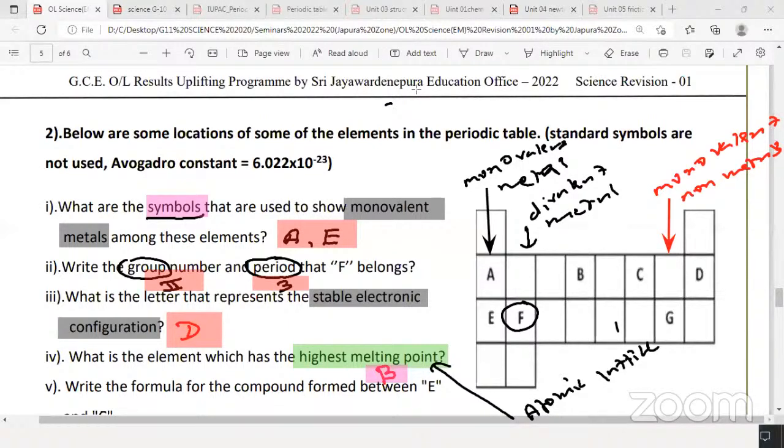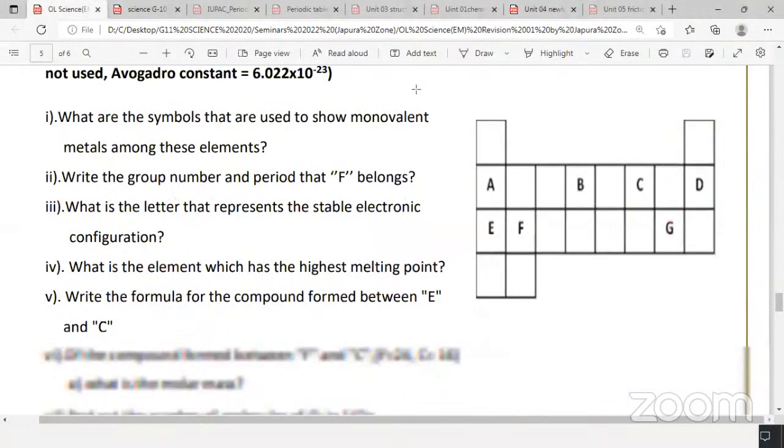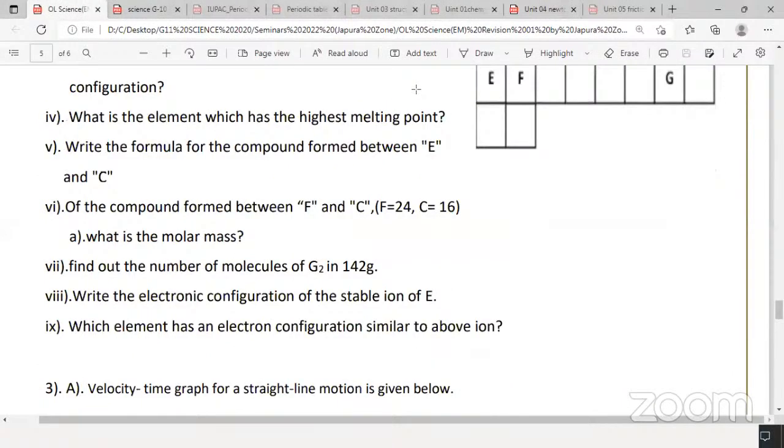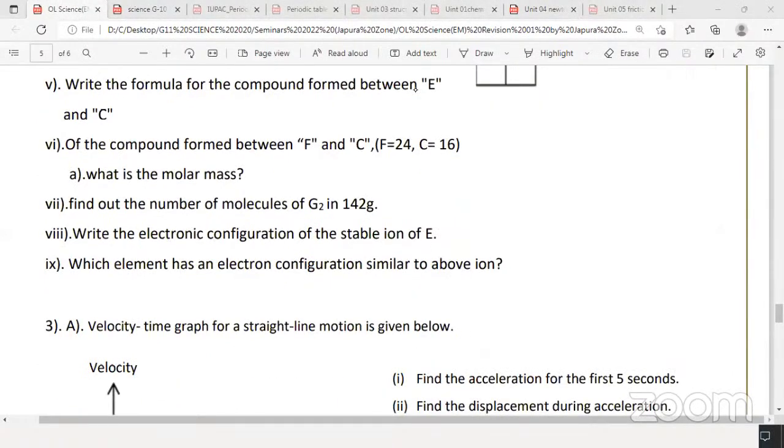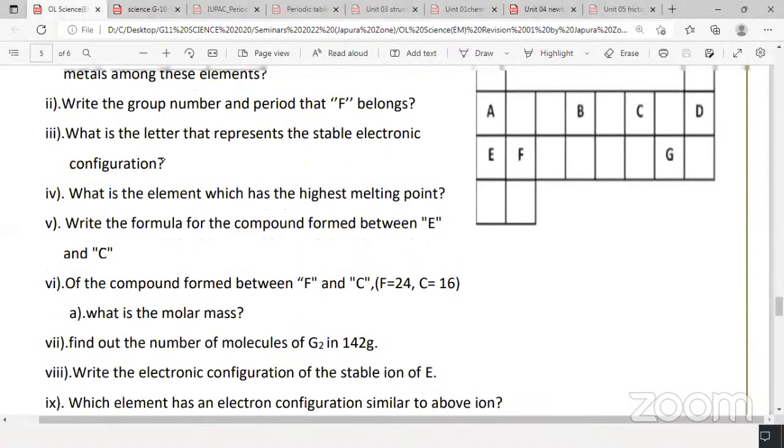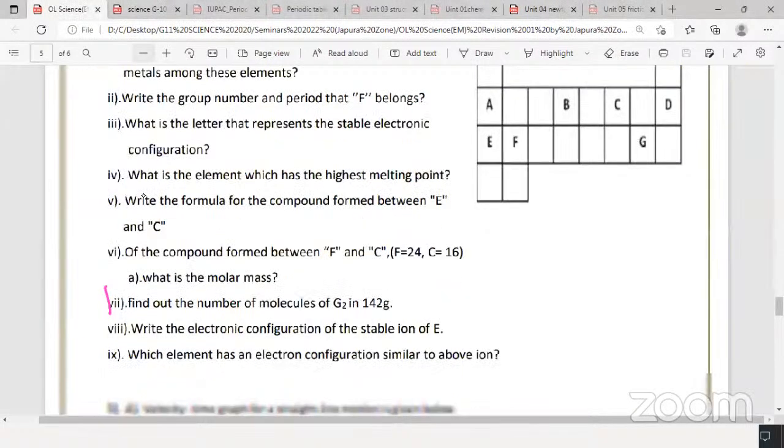Okay. Then you can take a screenshot or even get the record. I'll erase and we'll go to the next one because the time is almost up. Part 5. Write the formula. I'll quickly finish this and stop. Formula of the compound formed between E and C. What is E here? E will be group 1, sodium. Look at the screen. E, group 1, sodium.